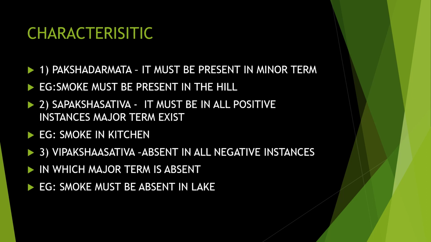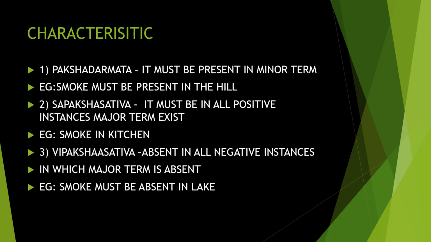Next is Vipaksha Sattva. It is absent in all negative instances, where the major term is absent. Fire cannot be seen in a lake or in water, so smoke is absent there. Negative instances mean places where we cannot find fire. Smoke must be absent in the lake.